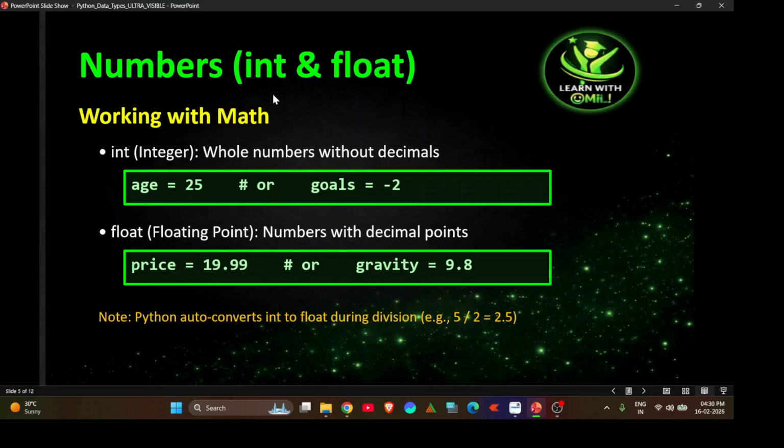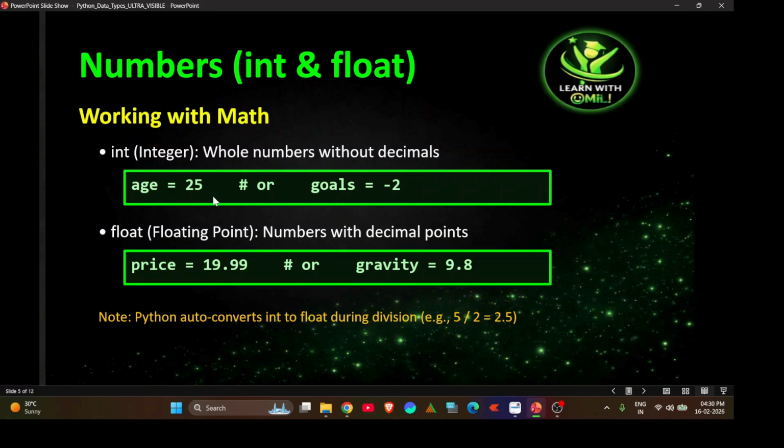In this data type we are going to store integer values as well as float values. A float value contains a decimal point in the number. An integer is a whole number without a decimal point.